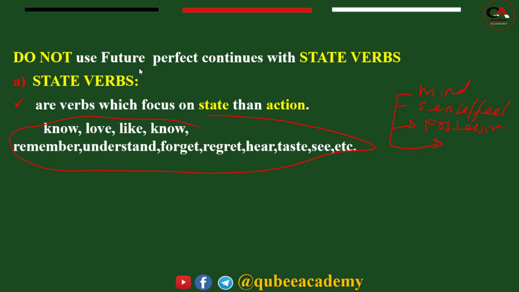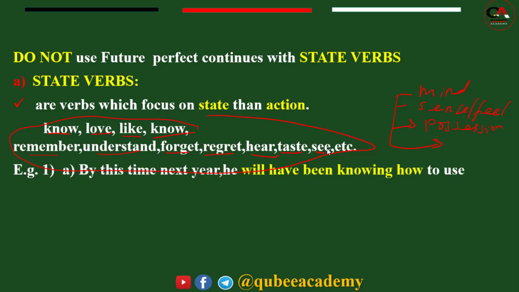Then here, love is a verb of emotion. Know is a verb of mind, remember is a verb of mind also, understand is a verb of mind, forget, regret are verbs of mind, hear is a verb of sense, taste is a verb of sense also, see is a verb of sense. So with such types we do not use future perfect continuous tense.